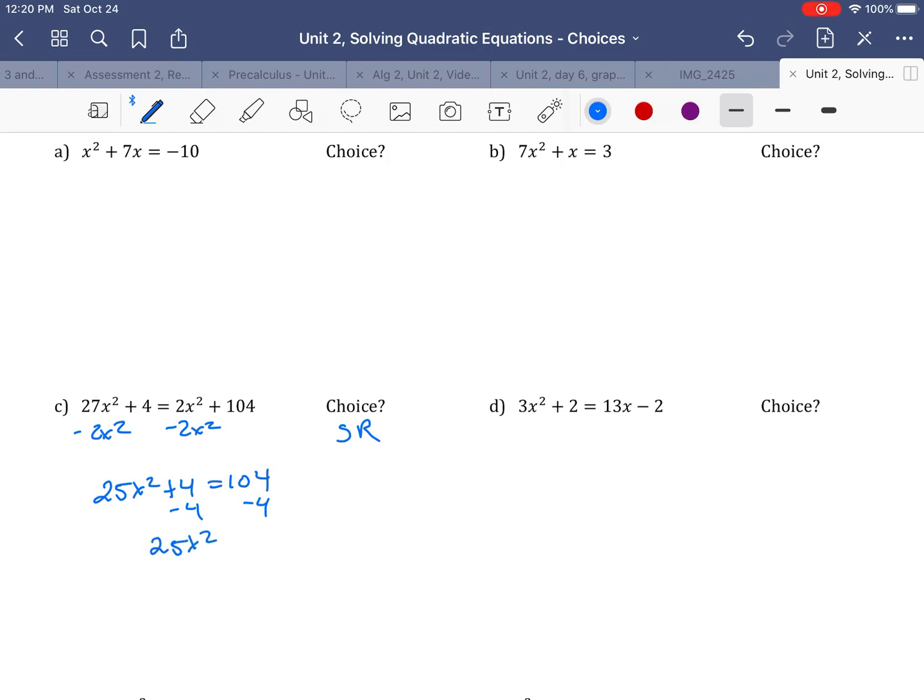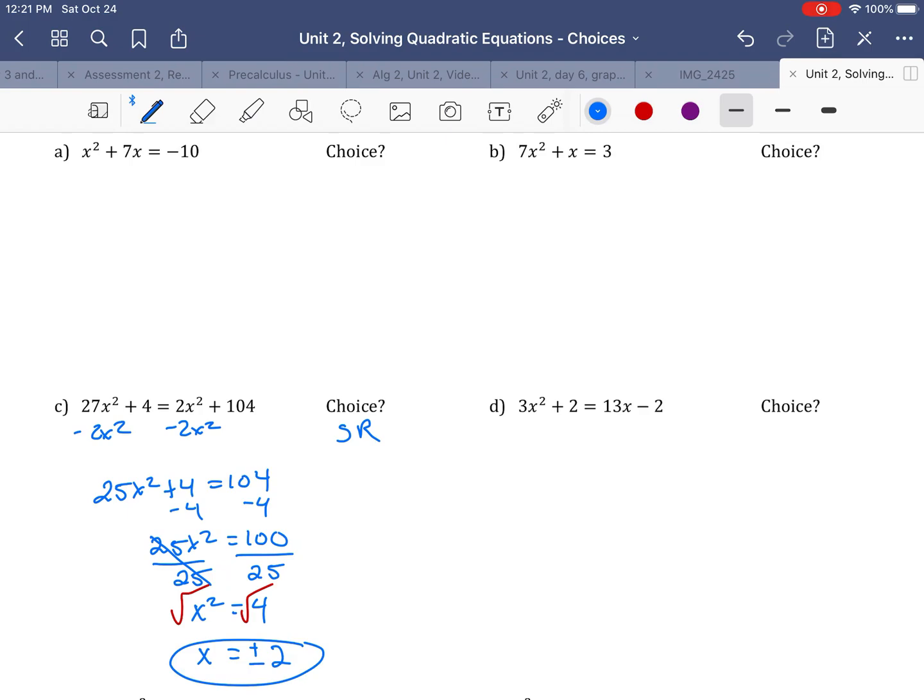So I get 25x squared equals 100. I'm going to go ahead and divide by 25. So now I have my x squared alone. And actually 100 divides by 25 and makes 4. So I got x squared equals 4. All right, and then I come through and I just do the square root of both sides. And I remember that I am going to put a plus or minus on my answer, and the square root of 4 is 2. So that's done, nice and pretty.